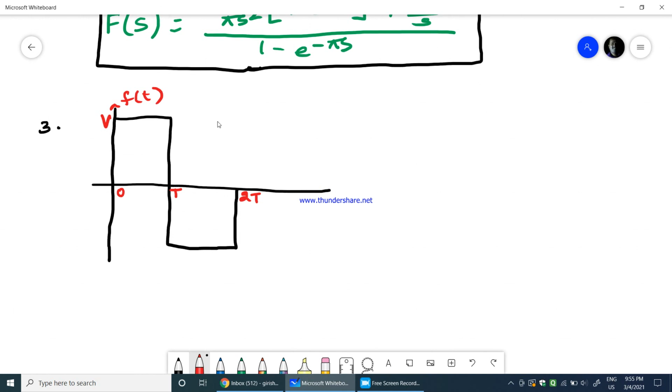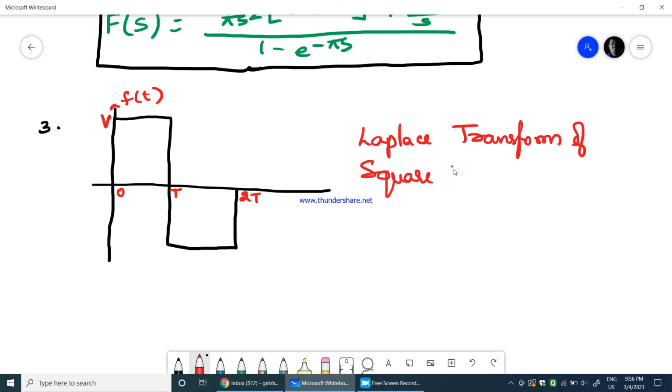Now let us find the Laplace transform of this given waveform. It's not a periodic function; it's a single cycle square wave. So let us find the Laplace transform of this square waveform. How to do this? How to find the Laplace transform of the square waveform is what we need to do now.